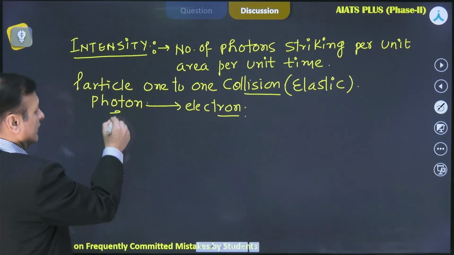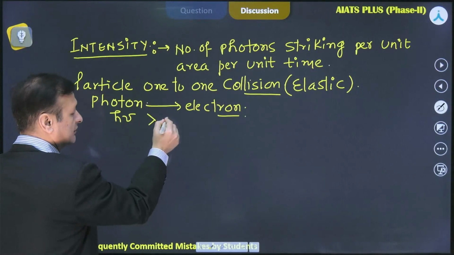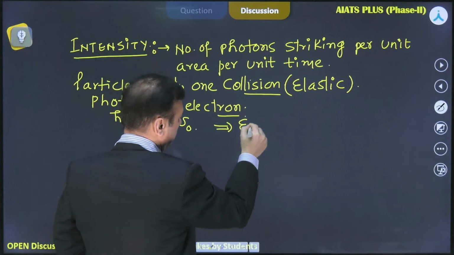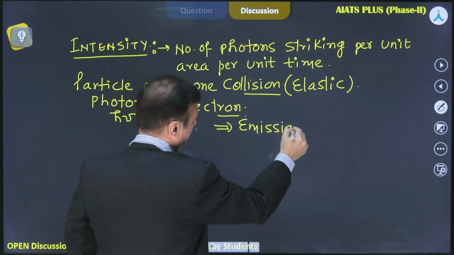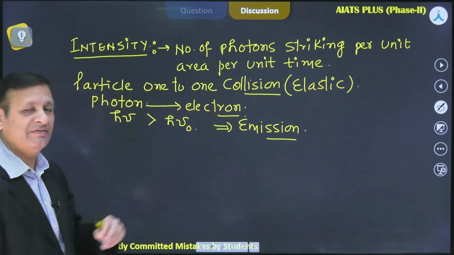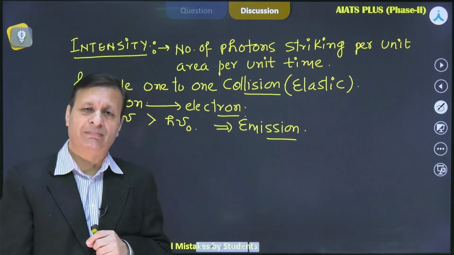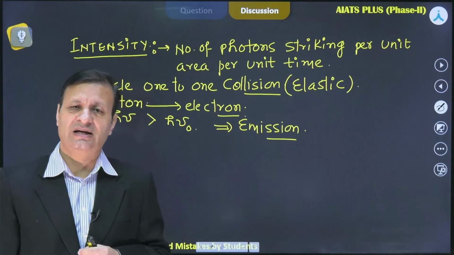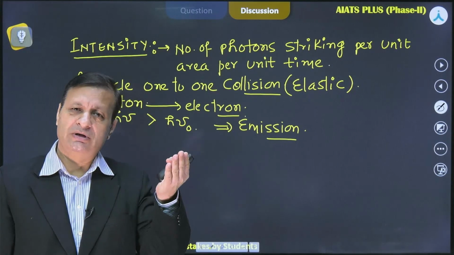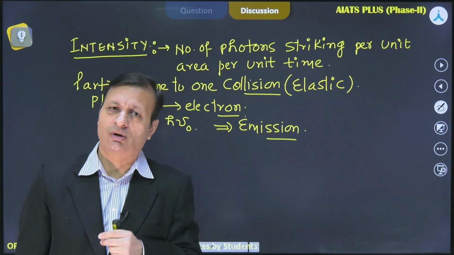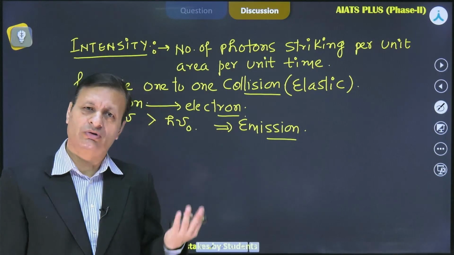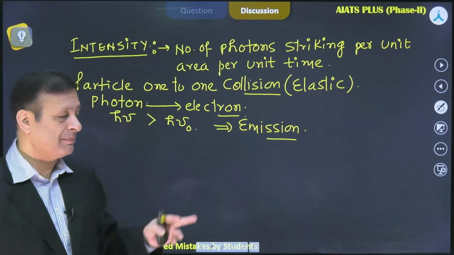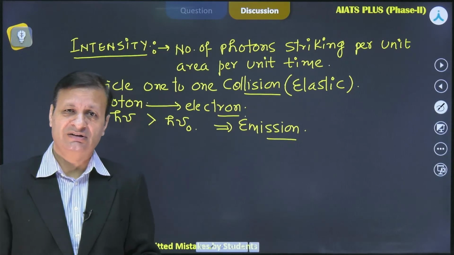So if this energy is definitely greater than this one, we know emission will happen, and if this energy is less than that, collision will happen, but that may not result into the emission. That will result into the excitation of electron only, and electron will not be able to stay in the excited state, will fall back with the emission of maybe one or maybe more than one photon. That depends. That is the probability number. So this emission will happen only when this incident energy is greater than threshold energy.